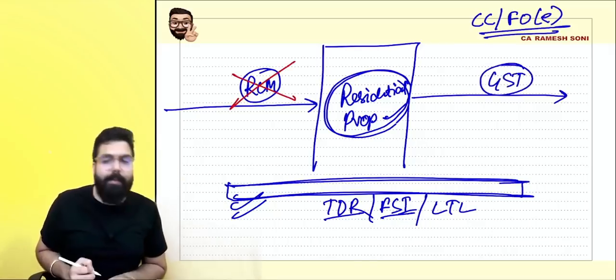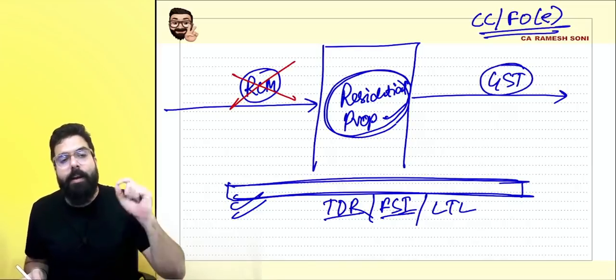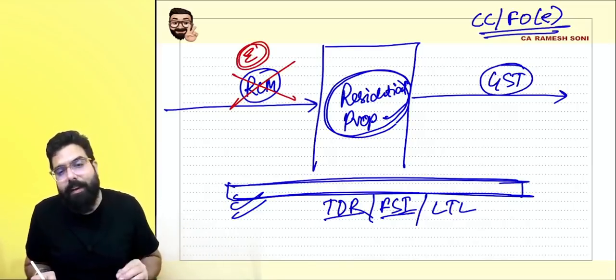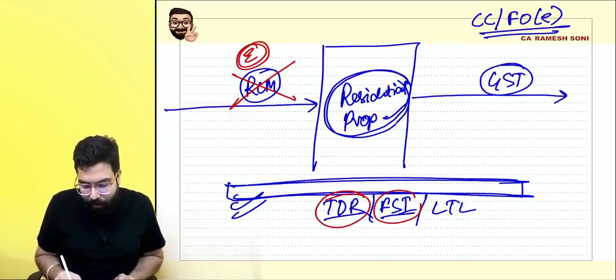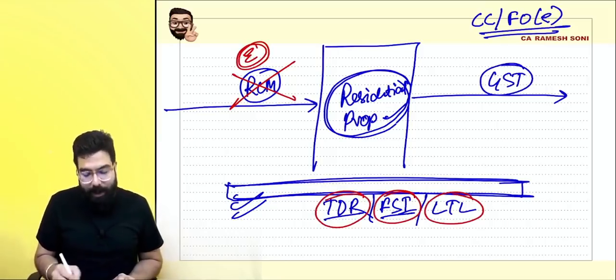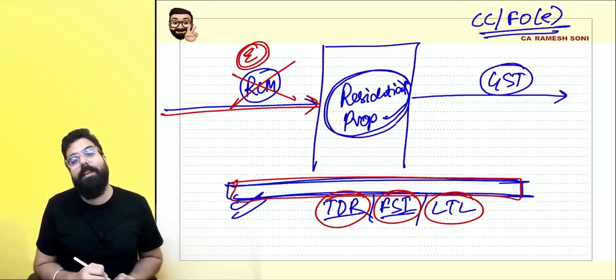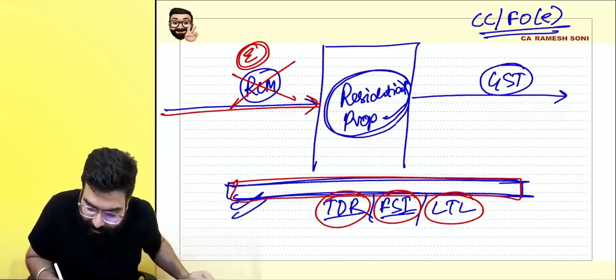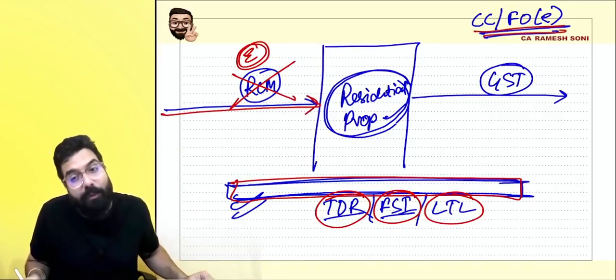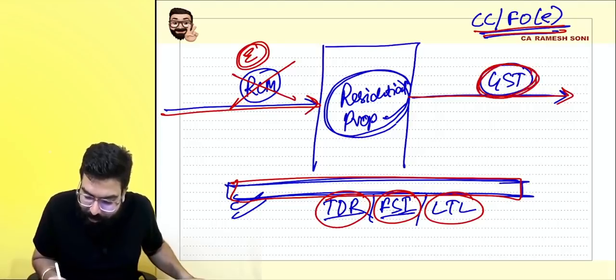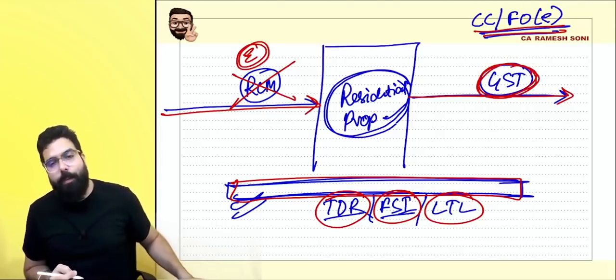So, this RCM liability has been told that it will be exempted. The builder does not have to pay the GST on the development right, floor space index or long term lease payment. When he has taken the land, he does not have to pay any GST on RCM, because anyways the sale is before completion certificate or first occupancy, whichever is earlier, and GST will be charged on every apartment. I hope everyone is clear.